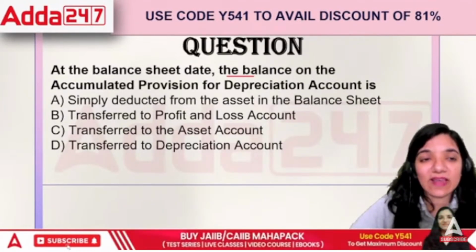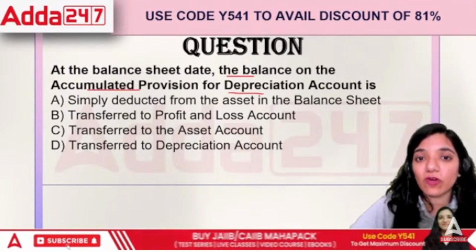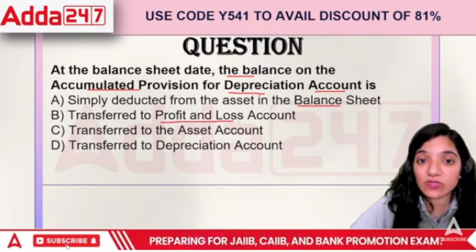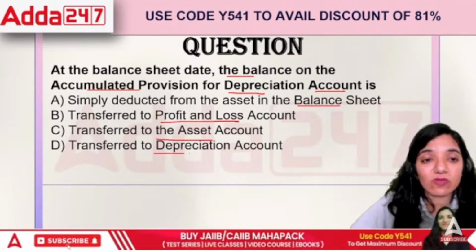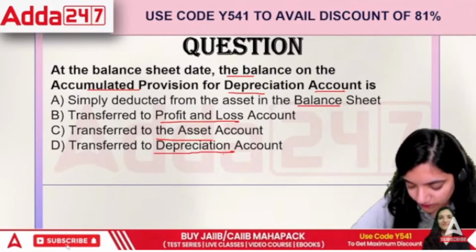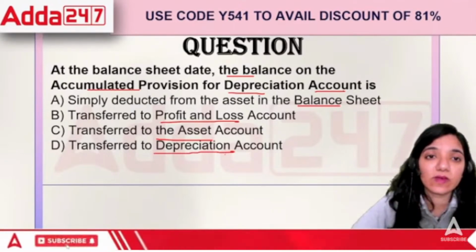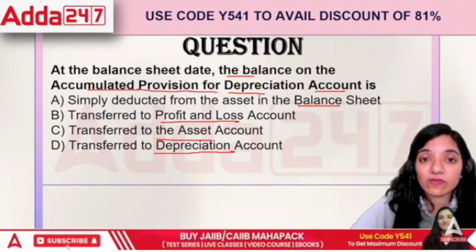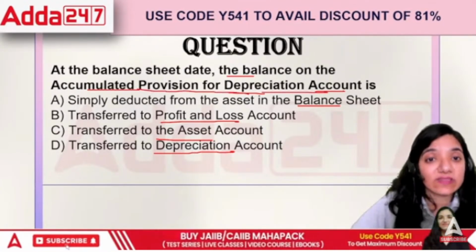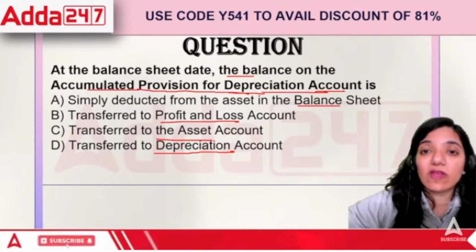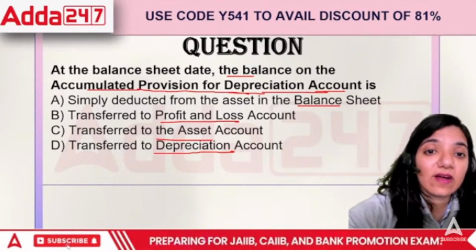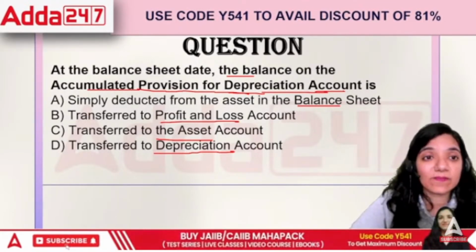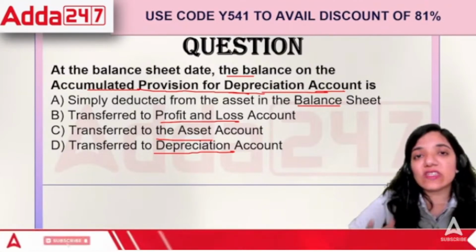On the balance sheet date, the balance on the accumulated provision for depreciation account is simply deducted from the assets in the balance sheet, transferred to P&L, transferred to asset account, or transferred to depreciation account. Balance sheet date is 31st of March.